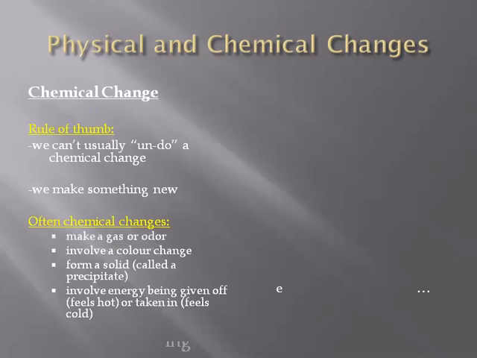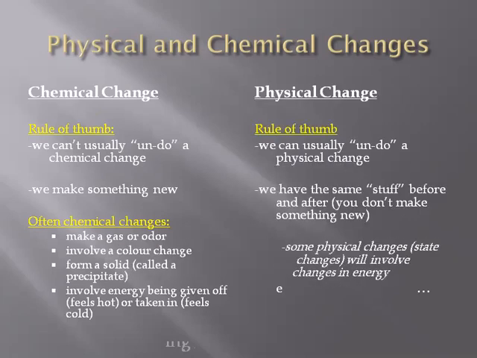We can't usually undo a chemical change. We make something new, along with release of gas or change in odor, change in color, formation of a precipitate, and heat being given off or taken in. Whereas we can usually undo a physical change.